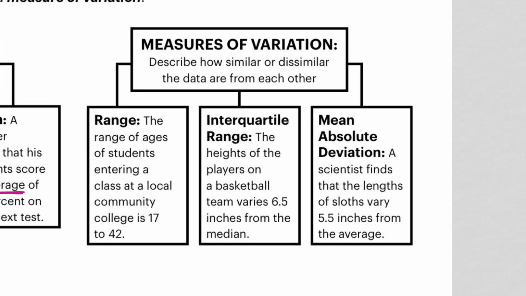For measures of variation, we have range, interquartile range, and the mean absolute deviation. Looking at the example that they provide for range, they use the word range. So if I see that word, I know that the measure of variation that they're applying is range. For the interquartile range, you're going to have to read the passage a little bit more carefully. Here it says that the heights of the players on a basketball team varies from 6.5 inches from the median. And remember that the interquartile range is the difference between Q3 and Q1.